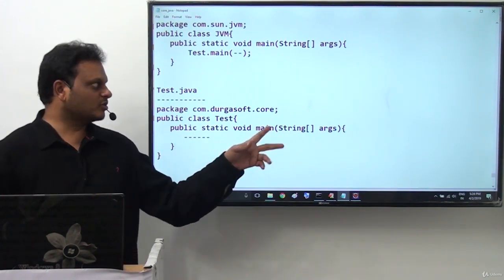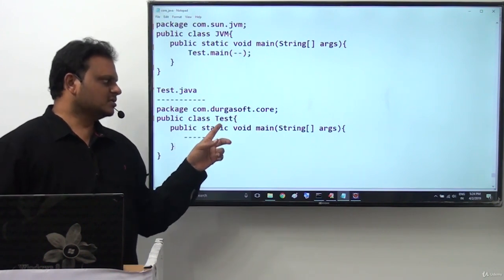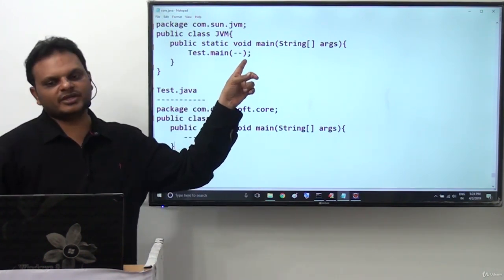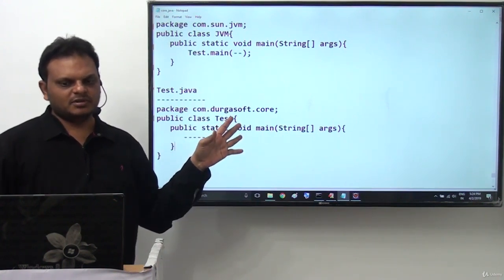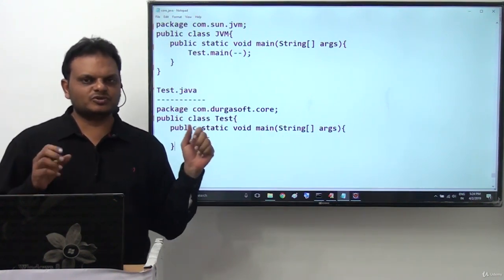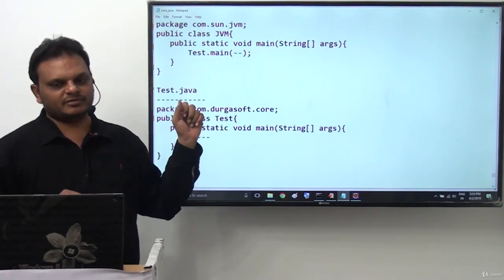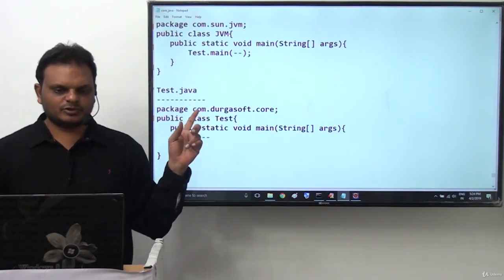Just observe these two programs here. This is the JVM program, and this is our Java program. Inside the JVM program, Test.main is being called. When we execute JVM, automatically its main method will be executed. Now JVM is calling Test.main. Observe carefully.